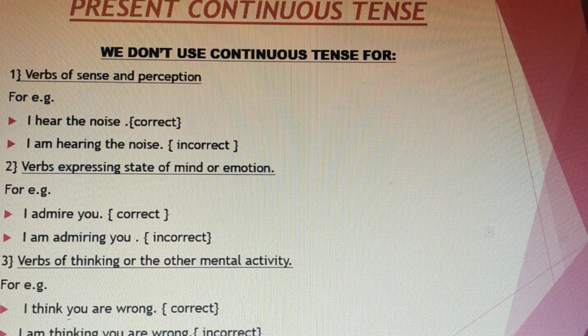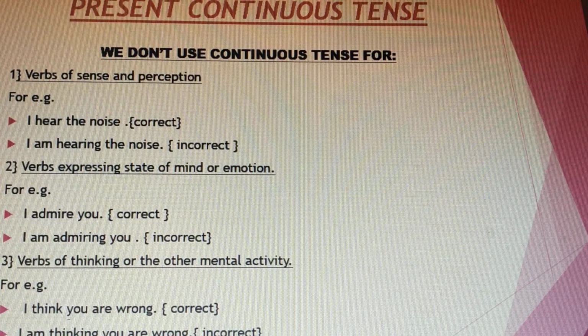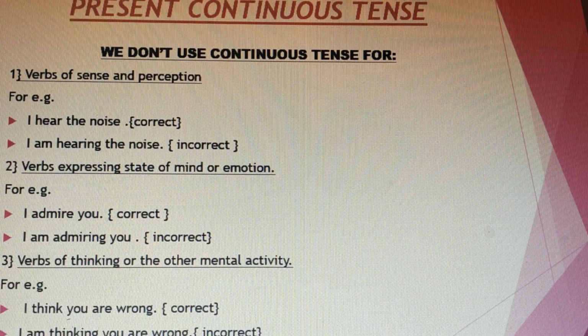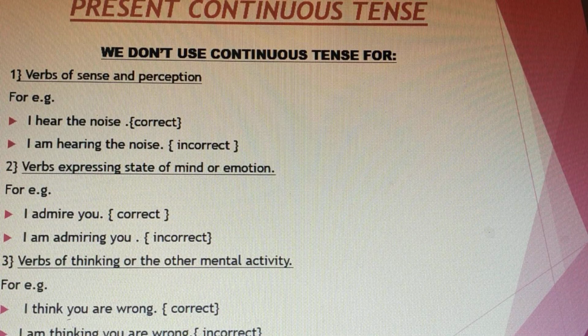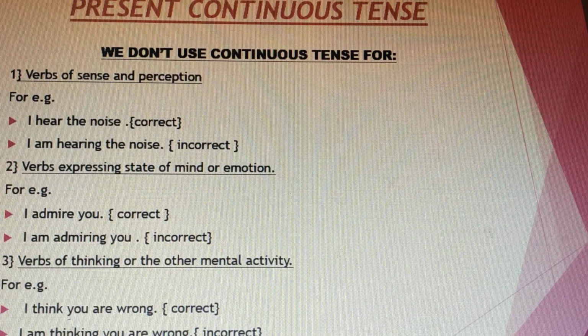Now just listen to me very carefully and attentively. I'm going to give you certain examples, whether they are right or wrong. I don't believe you are right. I am not believing you are right. It's incorrect. We do not use ing with believe. Does this pen belong to you?